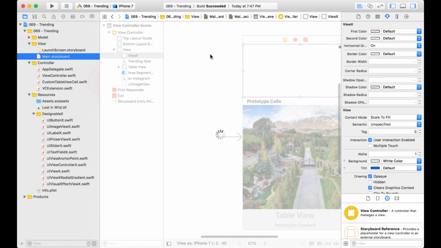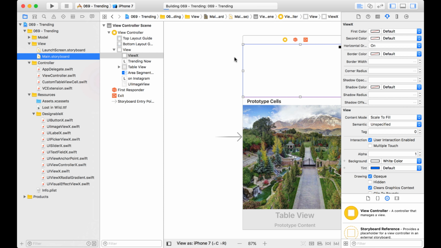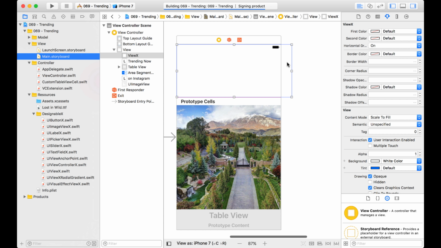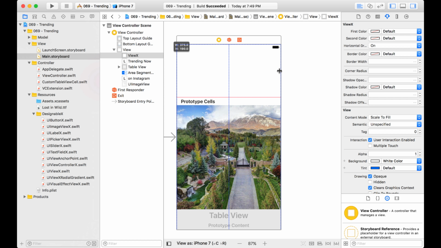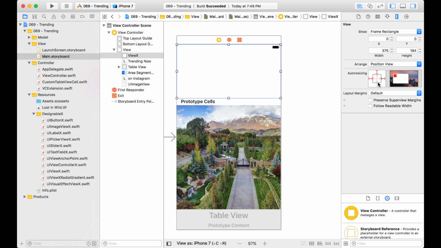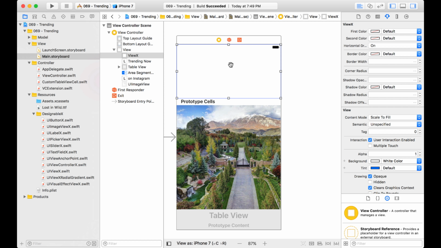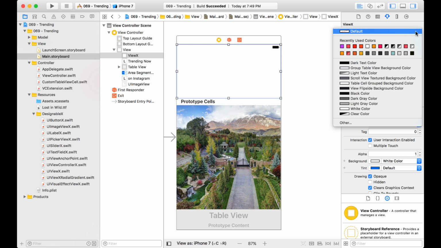Okay, so we have this on the storyboard. And, whoa, what happened to the top here? Let's resize this to make it the right size. There we go. And let's stretch it out so it maintains the size using my autosizing constraints here. Okay, where are all my labels? Well, it's because I haven't assigned any colors. So we're going to assign some colors right now.